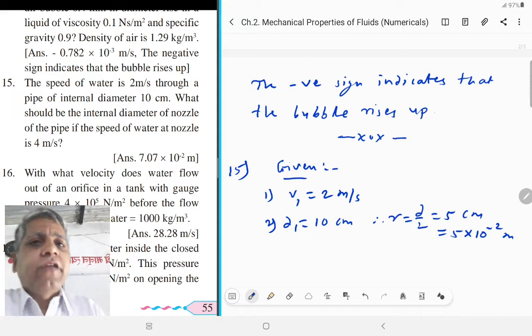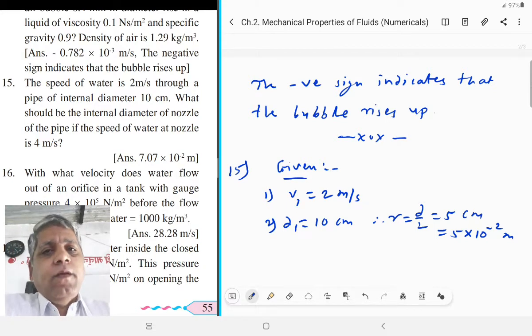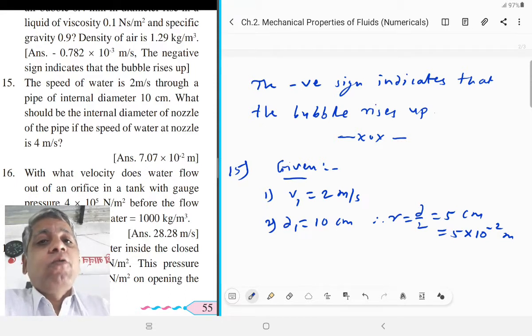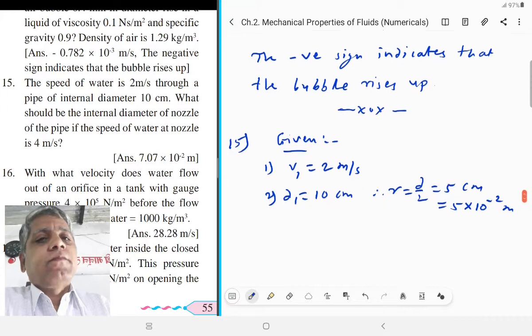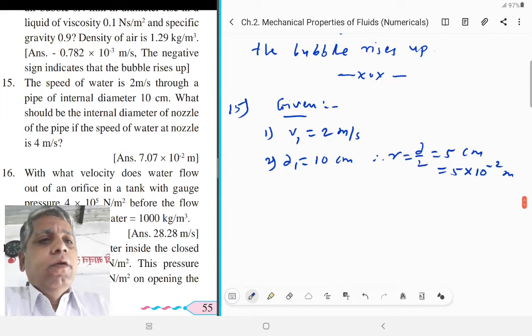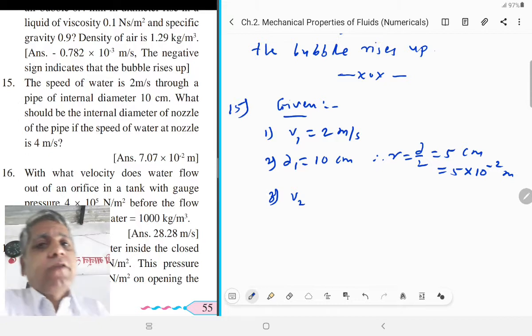Now in the next sentence, what should be the internal diameter of the nozzle of the pipe if the speed of water at the nozzle is 4 meter per second? Here the third point is given: the terminal velocity at the nozzle point is 4 meter per second.